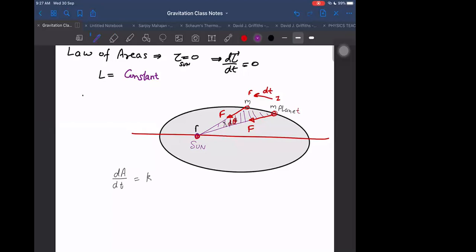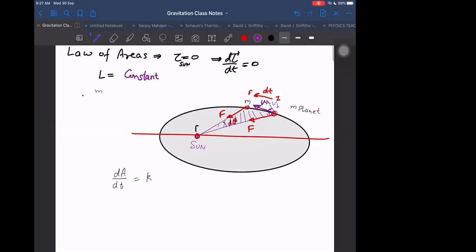I think I can write it in terms of velocity. In terms of velocity, it will be v perpendicular, the component which is 90 degrees to the line joining the planet and the Sun.